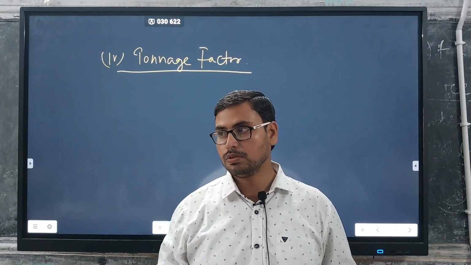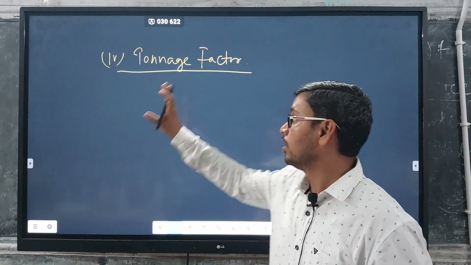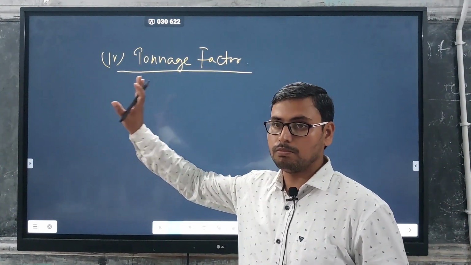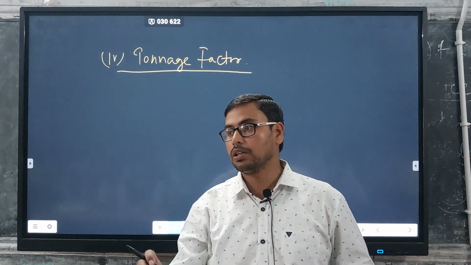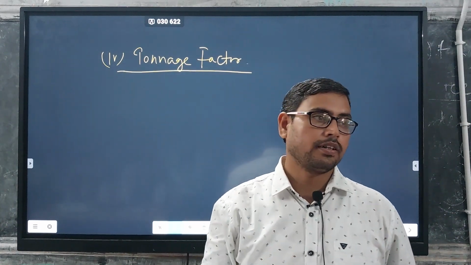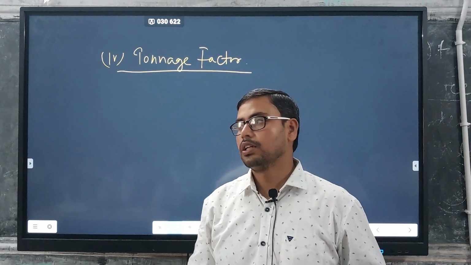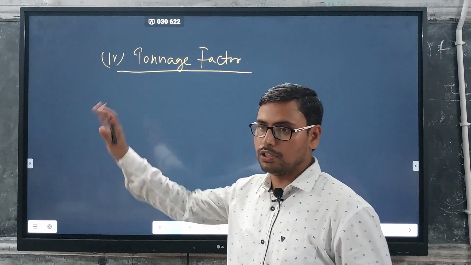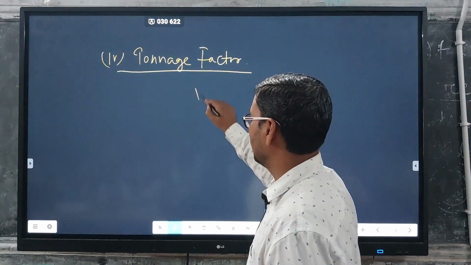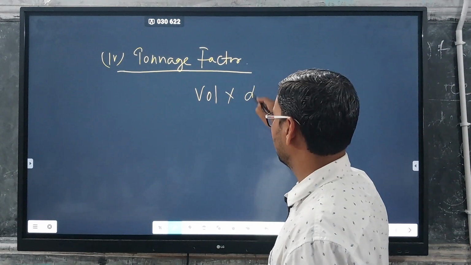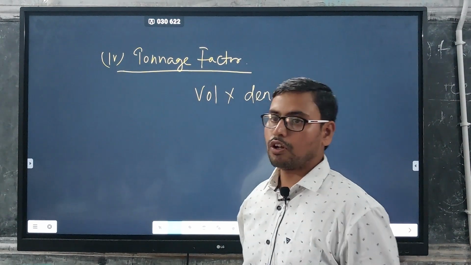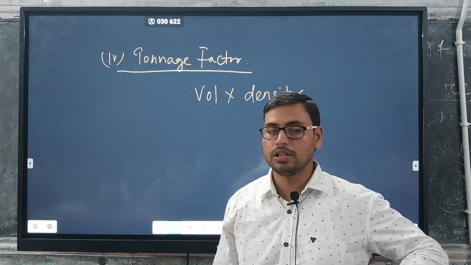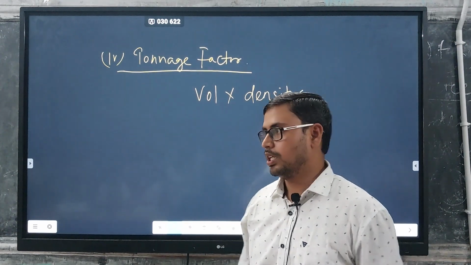In the case of the tonnage factor, we multiply density by volume to find out the tonnage factor. So the tonnage factor is volume into density, which gives you the amount of ore that lies in a particular deposit.